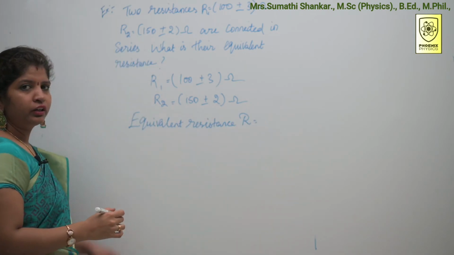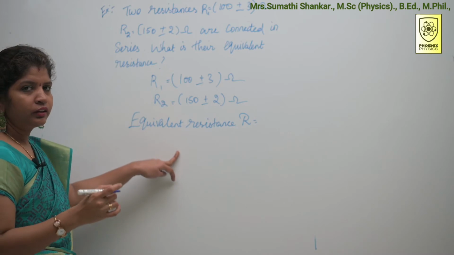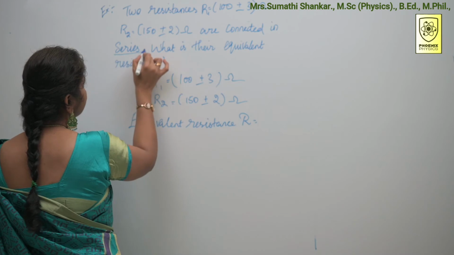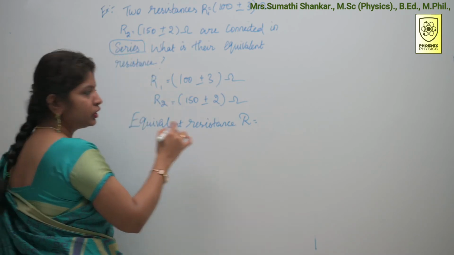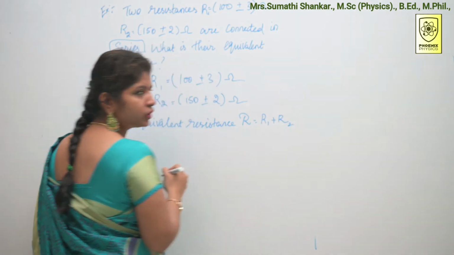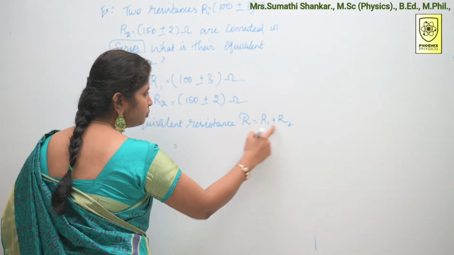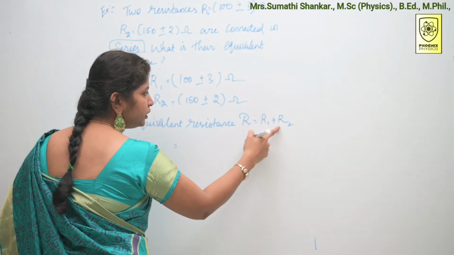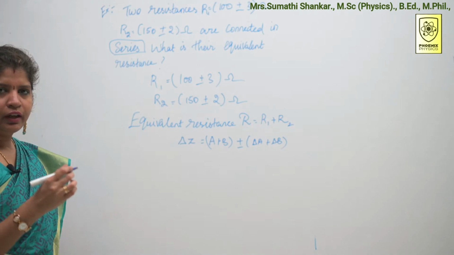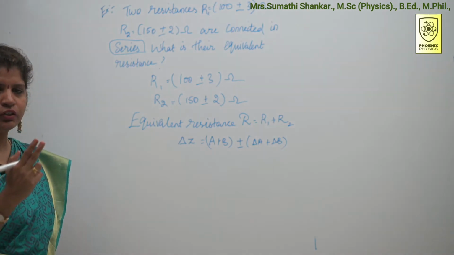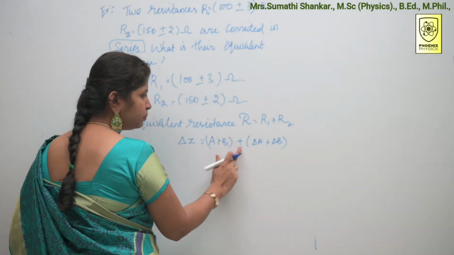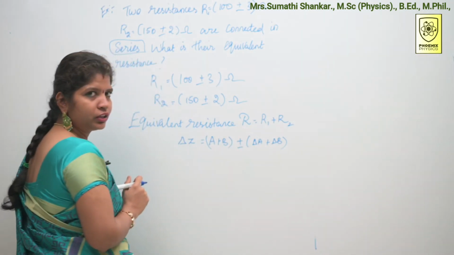How do you find out the equivalent resistance? Here they have given one clue. These resistances are connected in series. Series means we can add the two resistances, R1 plus R2. So this is nothing but errors in the sum of two quantities format. You know that errors in the sum of two quantities means delta Z is equal to A plus B plus or minus delta A plus delta B.